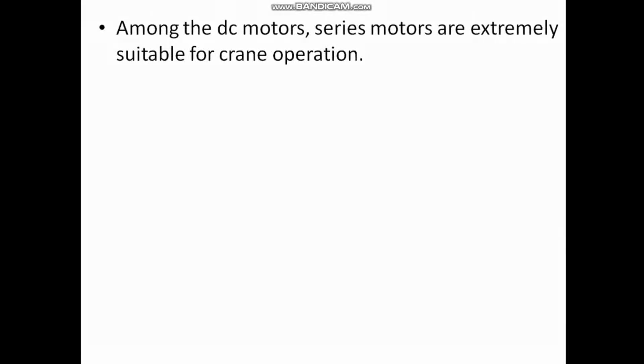Among the DC motors, series motors are extremely suitable for crane operation. Why do I say that the series motors are suitable?